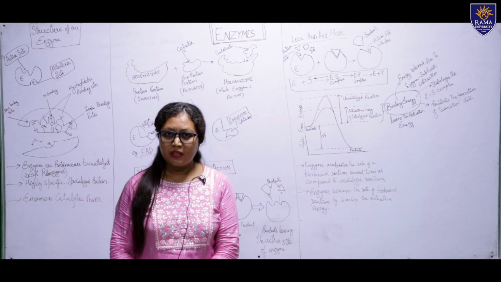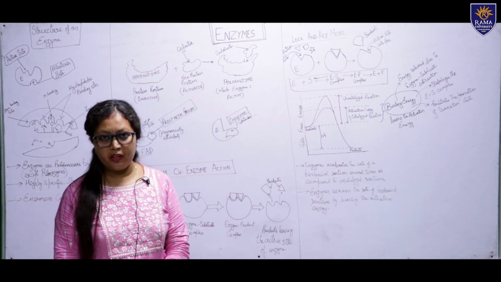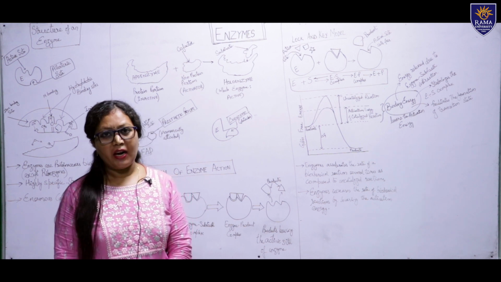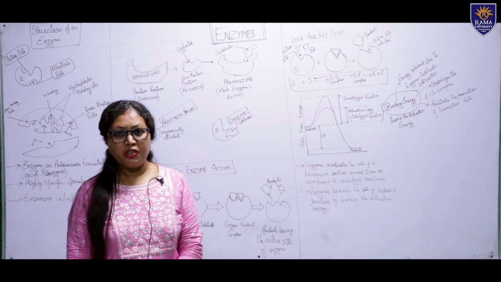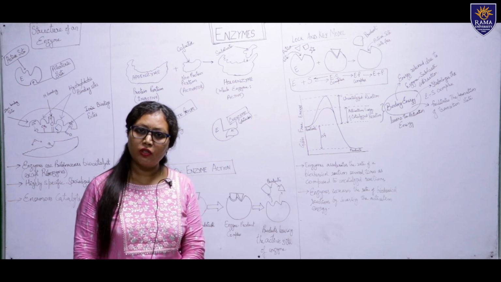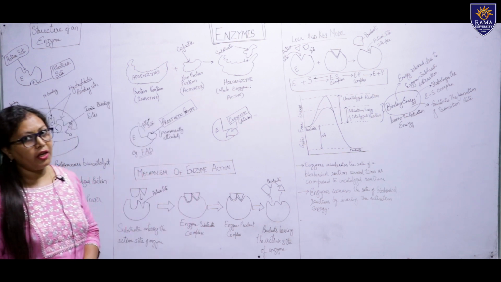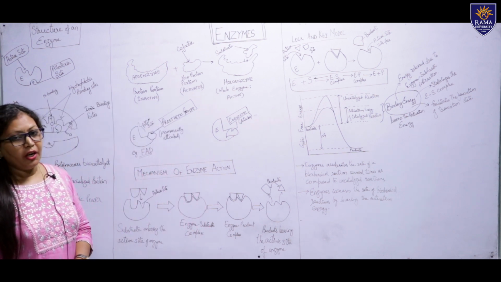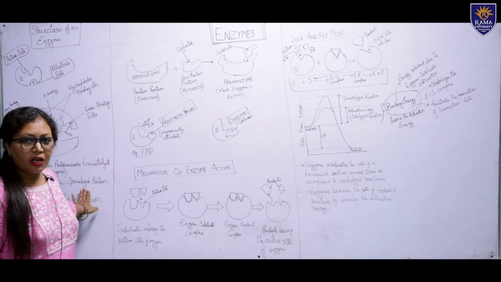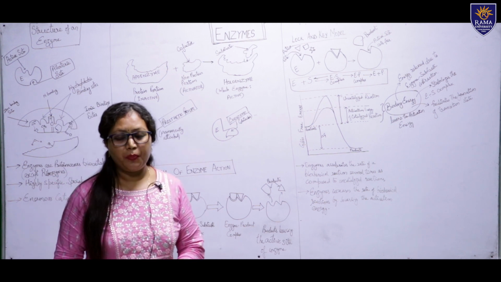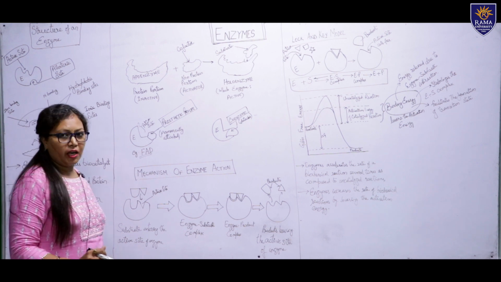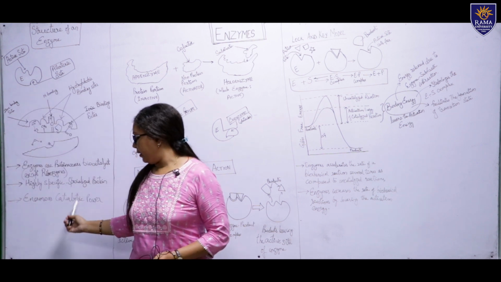Now what is the function of an enzyme? The enzyme catalyzes a biochemical reaction. It means it has some reactants, which we call substrates. These substrates are getting converted into products, and every substrate has its own specific enzyme, and every enzyme has its own specific substrate. It means enzymatic reactions are highly specific, and enzymes are highly specialized proteins.